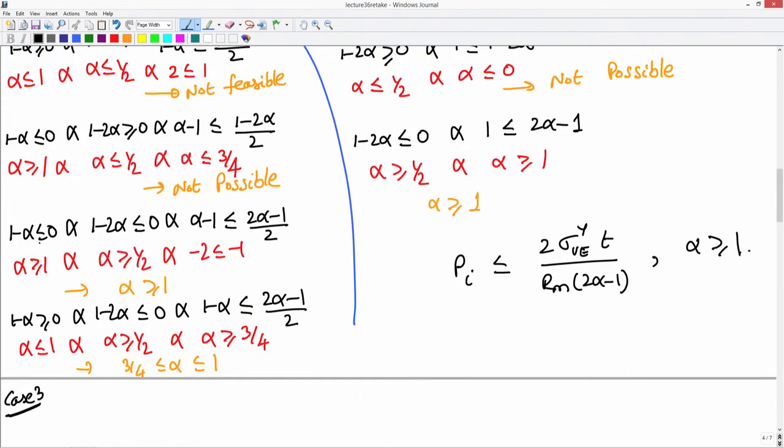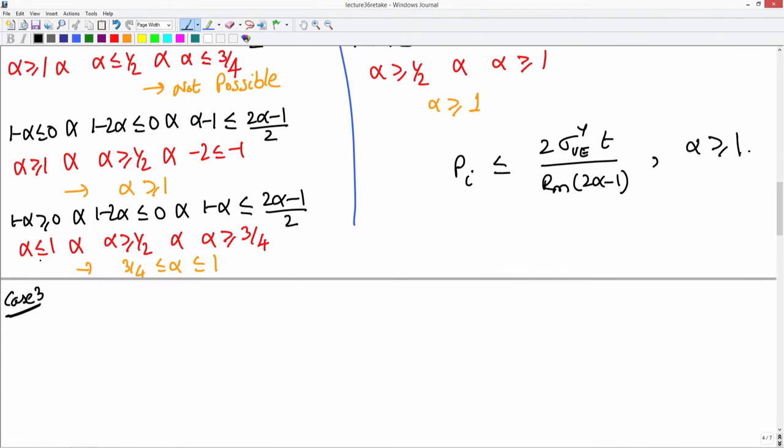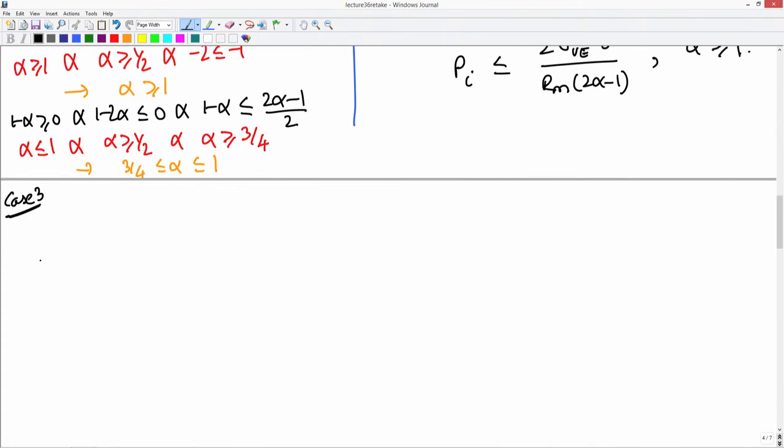which will be similar to case 2, except that 1 minus 2 alpha by 2 must be lesser than or equal to absolute value of 1 minus alpha, and I will have 1 half should be lesser than or equal to absolute value of 1 minus alpha. Okay.